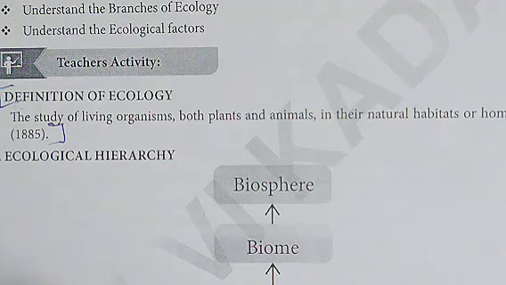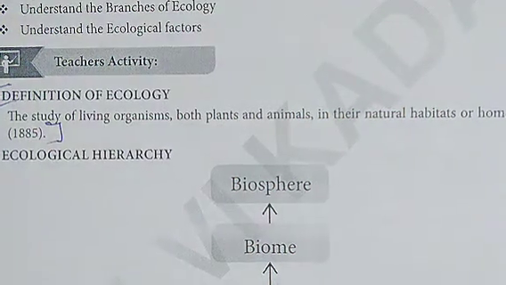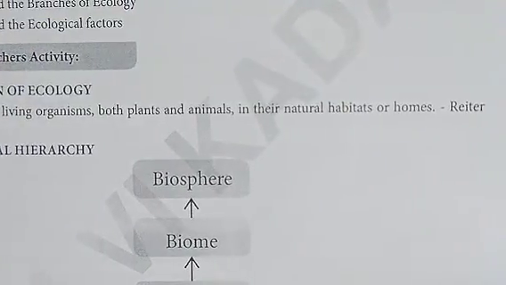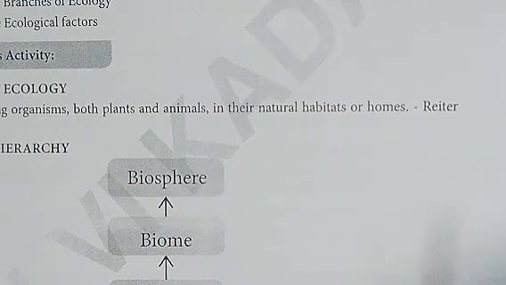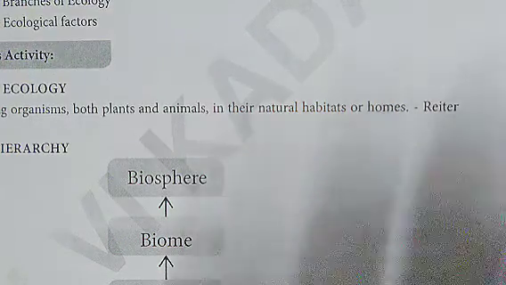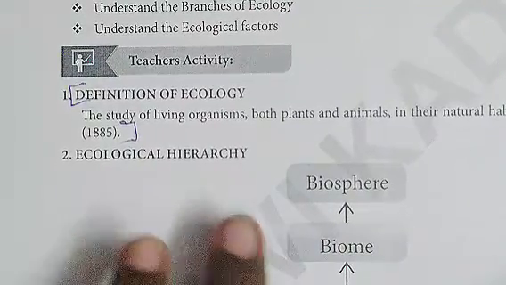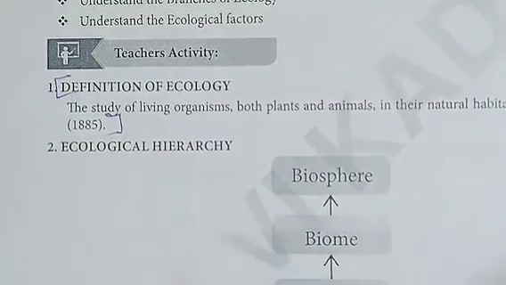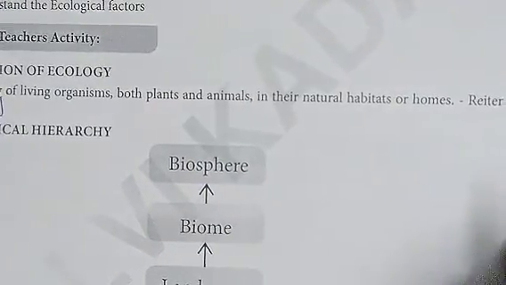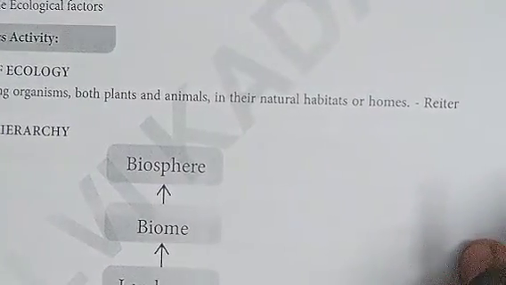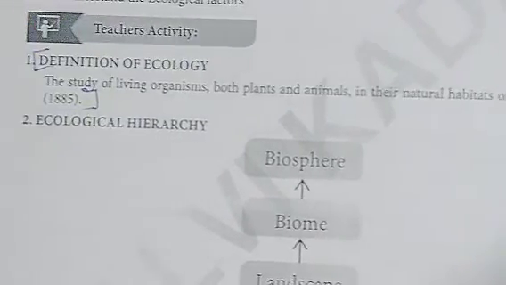The definition of ecology: the study of living organisms, both plants and animals, in their natural habitats or homes. This is said by Reiter in 1885.